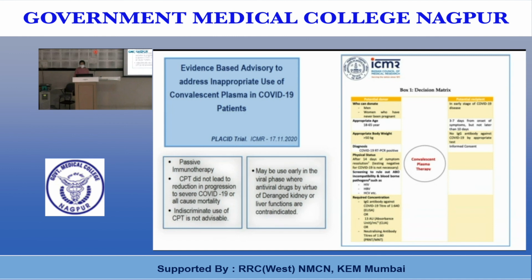Who is a potential recipient? Those in early stages of COVID-19 disease, 3 to 7 days from the onset of symptoms, but not later than 10 days. No IgG antibody against COVID-19 by appropriate test, and informed consent is required.